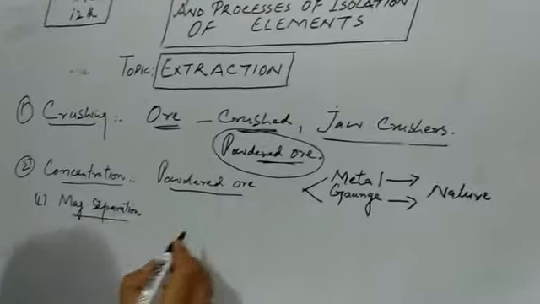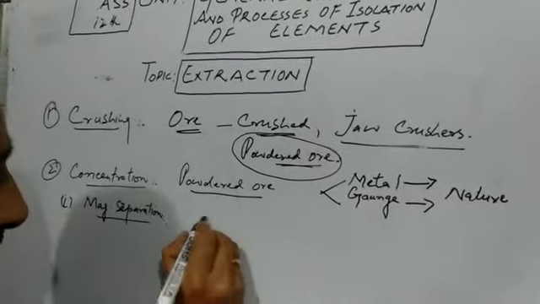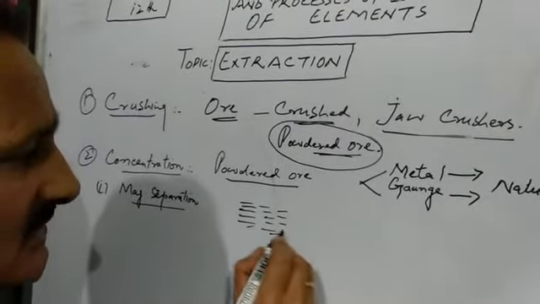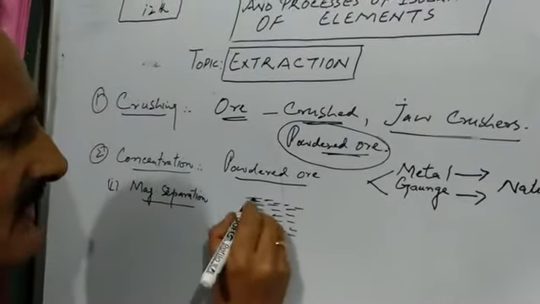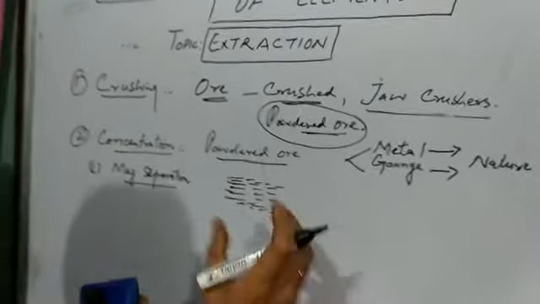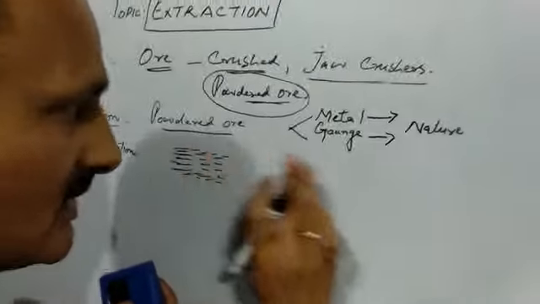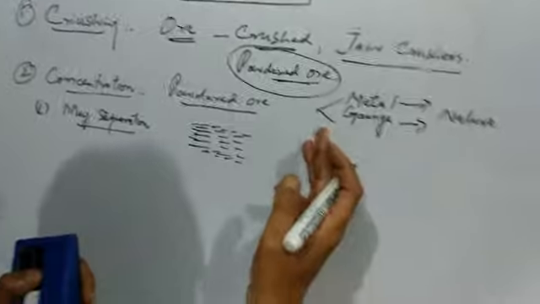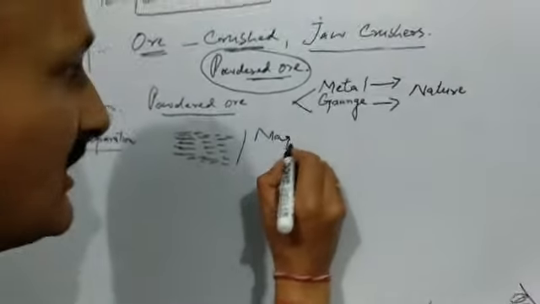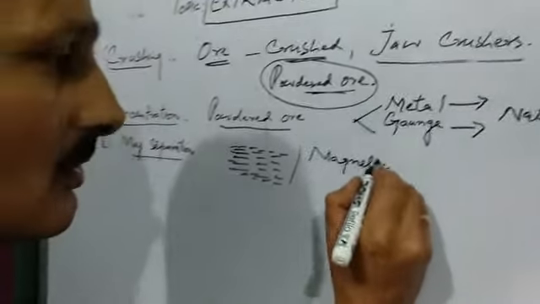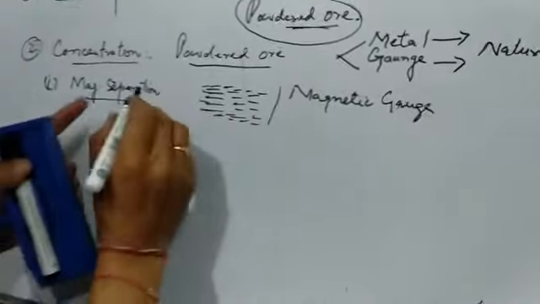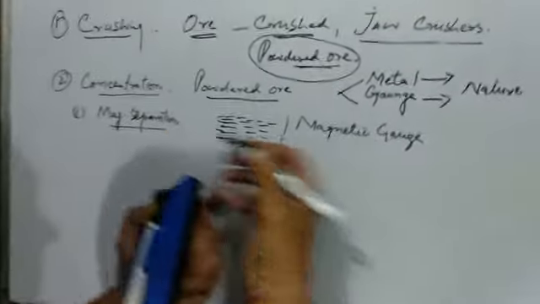So what we do, we just spread the powdered ore like this on a plain sheet of paper or a plain sheet of other metal. Then we take the magnet and rub it over the powdered ore. What happens? All the magnetic gangue gets stuck to the magnet, and as a result, gangue particles are removed.